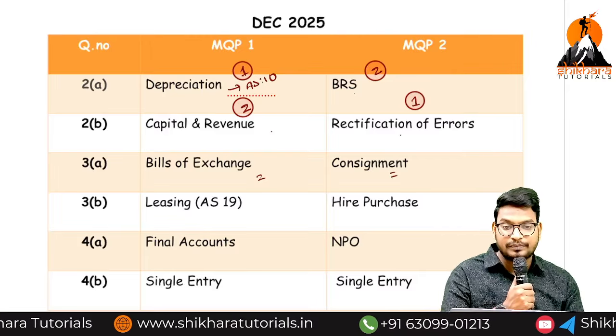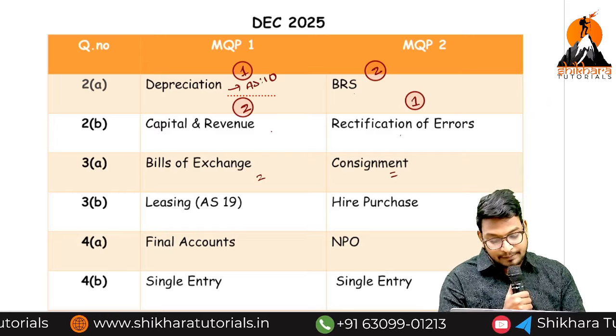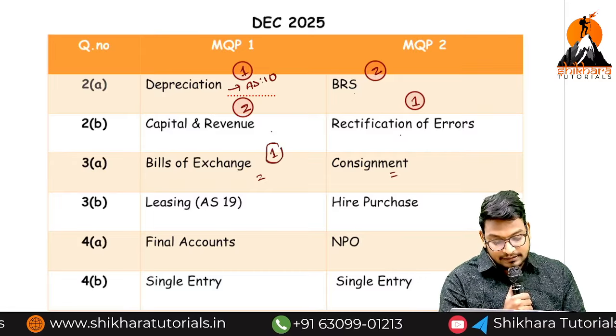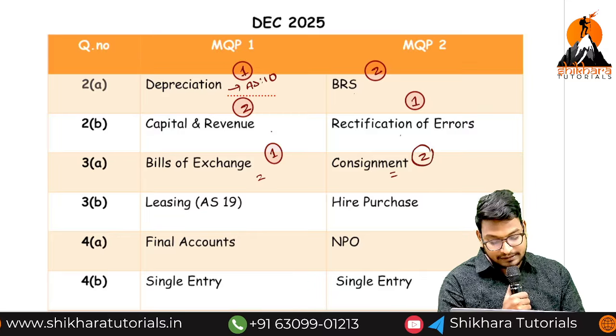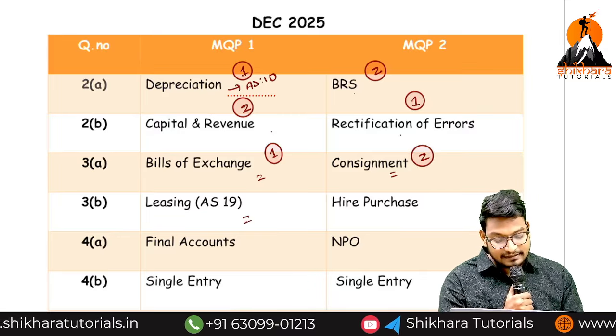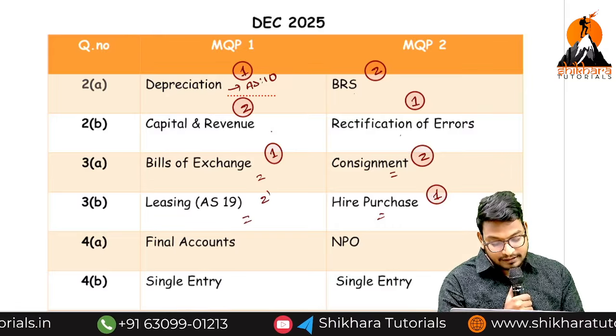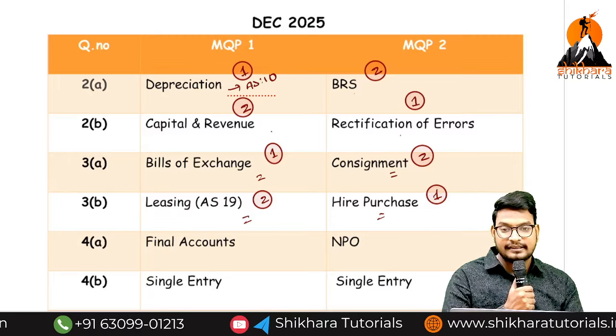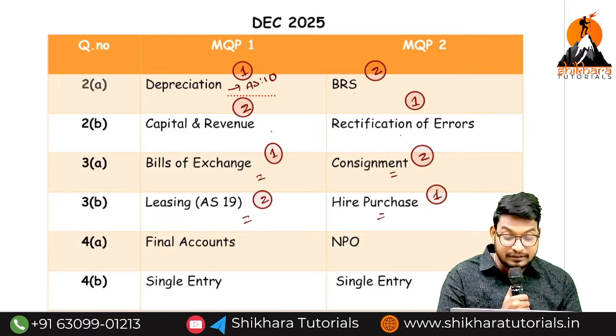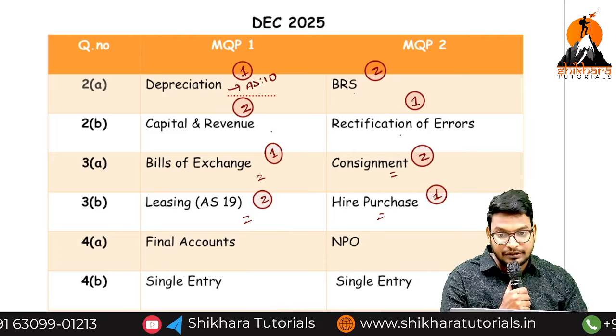From these both the topics, one topic will come into the picture. My first preference is bills of exchange, and second preference is consignment. And next, hire purchase and leasing. First hire purchase, and what is the second preference? Leasing. So these are the scenarios. What I am saying, sir, from these both the topics, one topic will come into the examination.